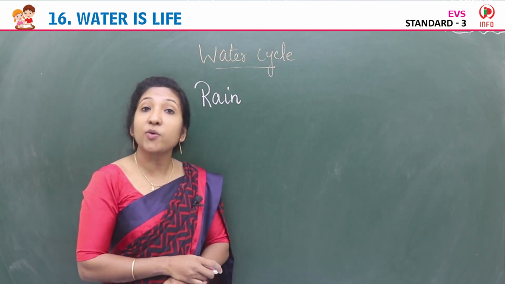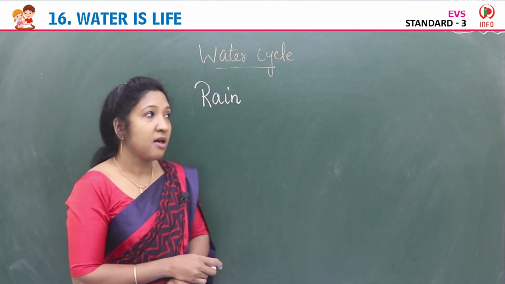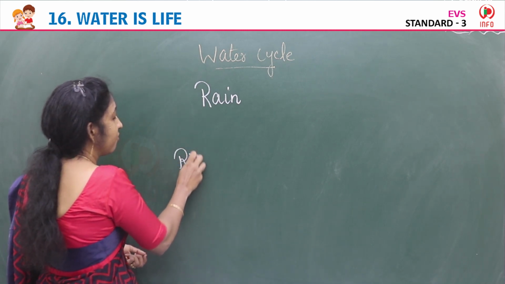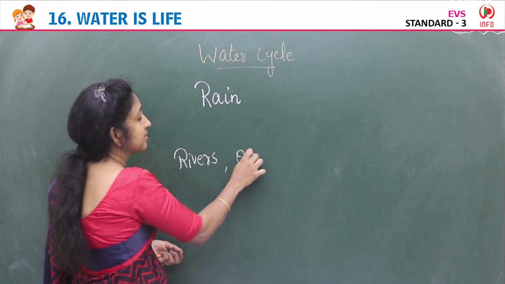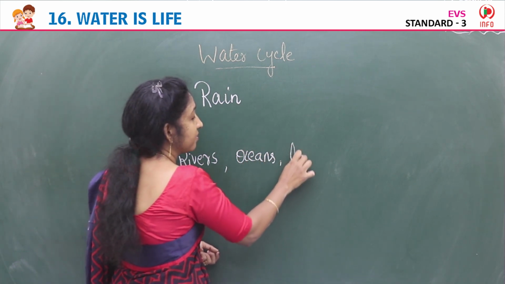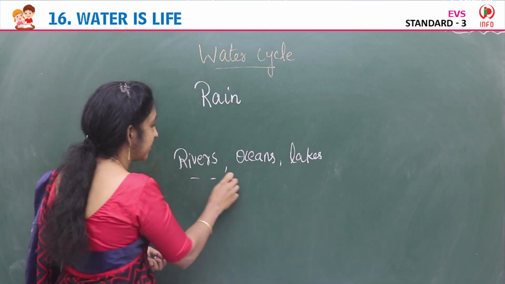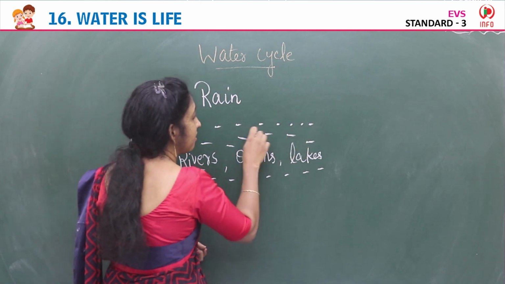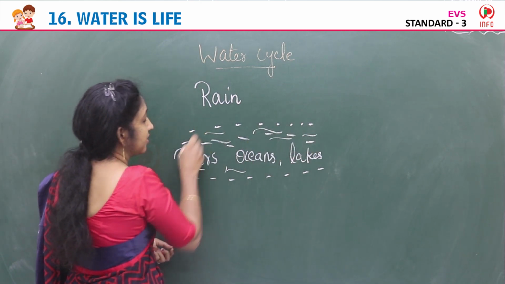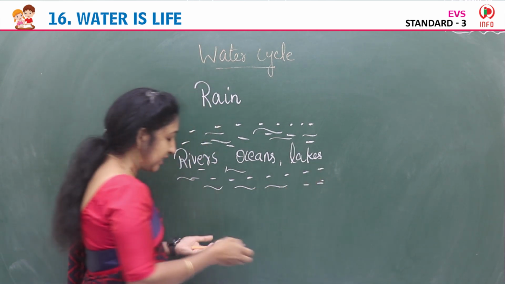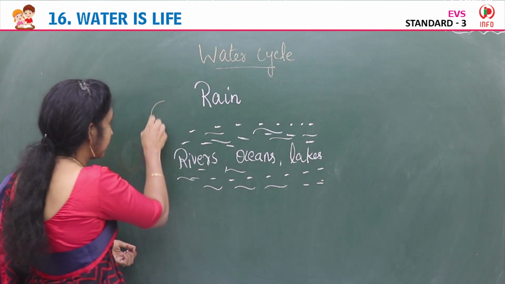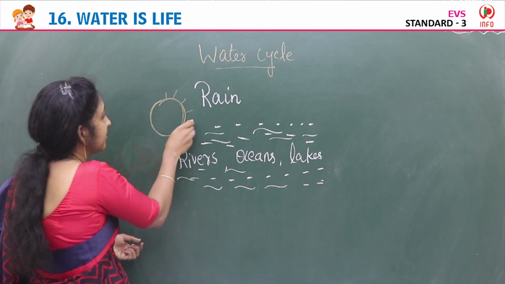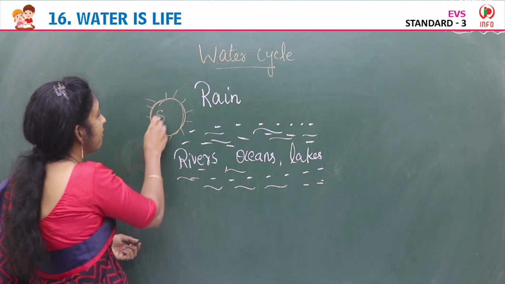But how do we get the rain? So this rain, the water in the rivers, oceans, lakes, all waters are there. Water in the rivers, oceans, lakes, what happens? They get heated up because of the sun.